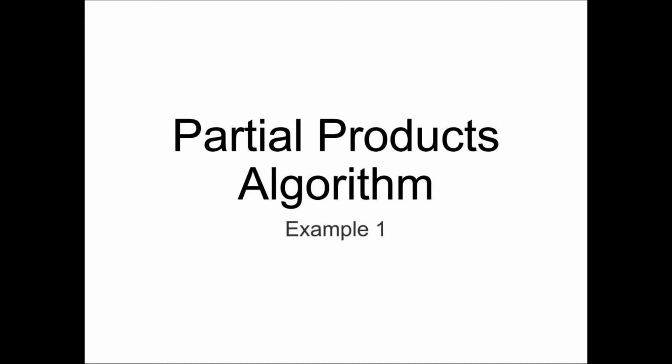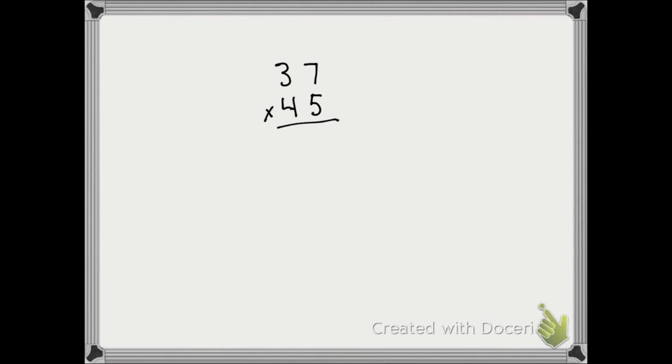So next we have a couple of demonstrations of the partial products algorithm. The product here will be made up of partial products, and in this case we have 4 partial products: 5 times 7, 5 times 30, 40 times 7, and 40 times 30, because the 7 and the 5 in these two numbers are actually 7 and 5, but the 3 and the 4 stand for 30 and 40.